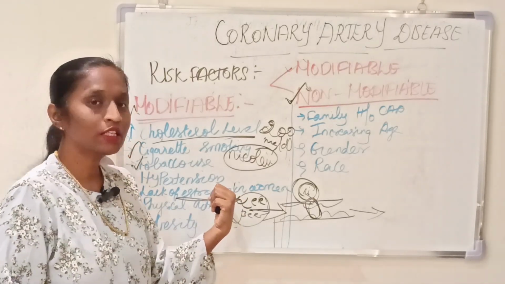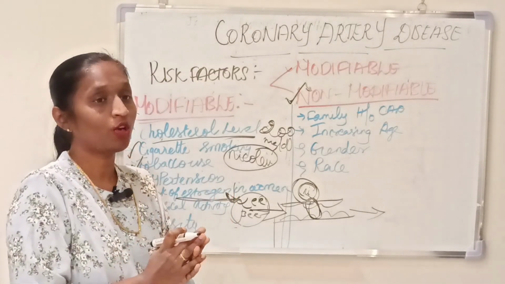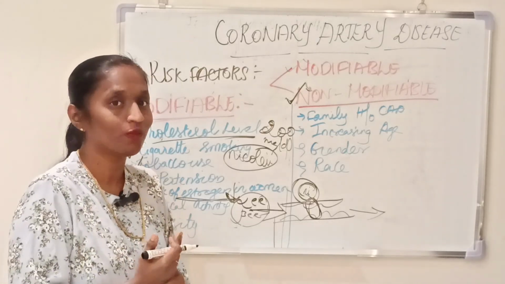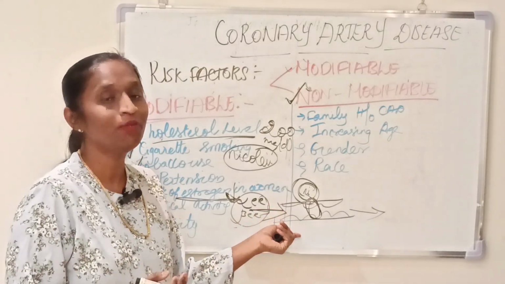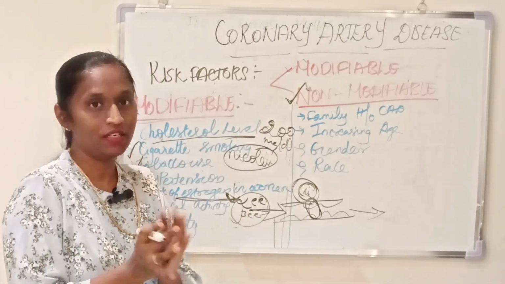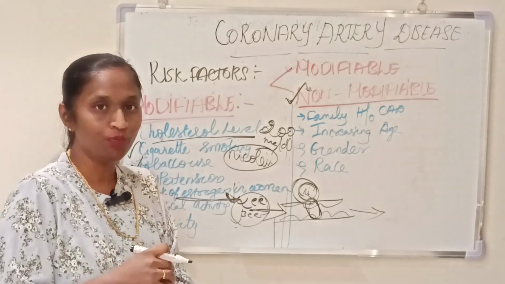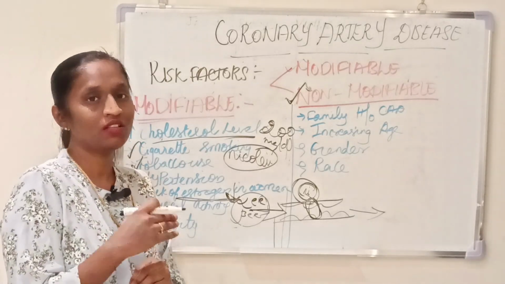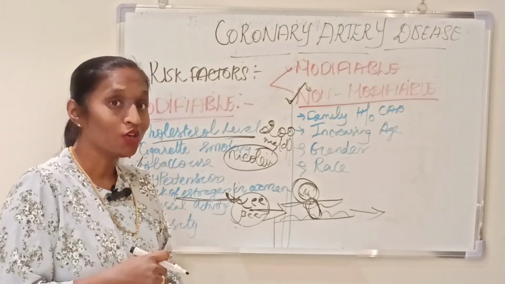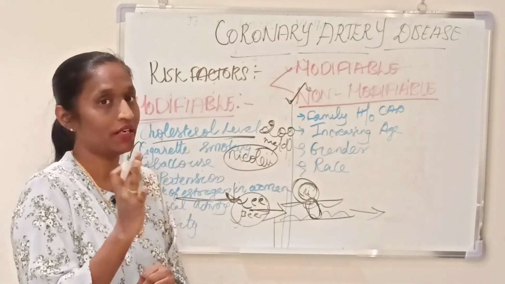Once the estrogen level decreases, there is a high risk of formation of plaque and an inflammatory response of the intimal layer of the blood vessels of the heart. Understand? Estrogen helps to prevent the inflammatory response in the vascular of the cardiac vessel, and it also prevents the formation of plaque in the coronary artery.